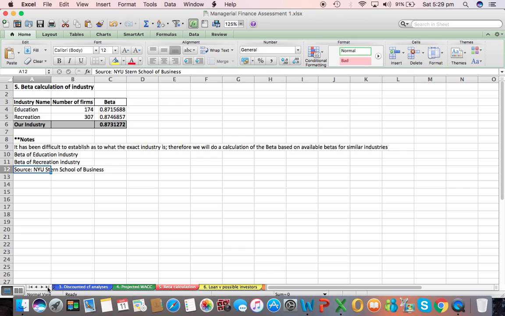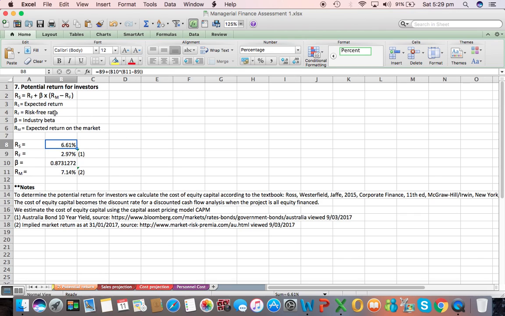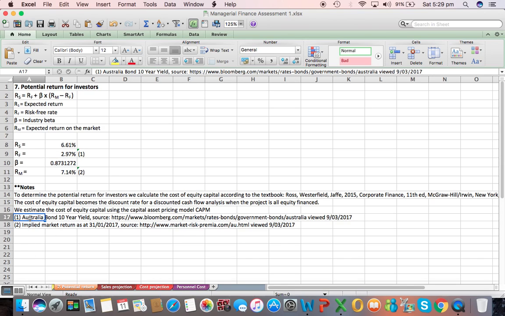Then we basically determine here the potential return for investors. The potential return for investors is based on the formula according to the textbook. So we need to determine RS, which is the expected return, and we need the risk-free rate, the beta of the industry, and the expected return on the market, or the premium rate of the market. The risk-free rate in this calculation is 2.97%, which is the Australia bond 10-year yield, and is sourced at the Bloomberg website.